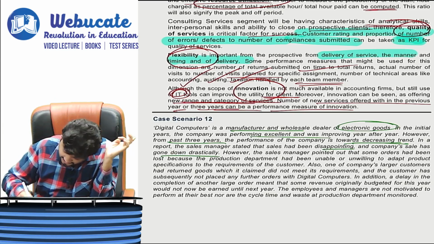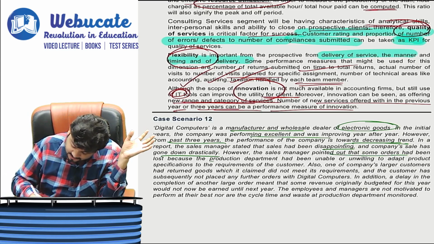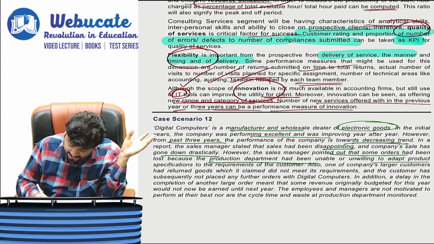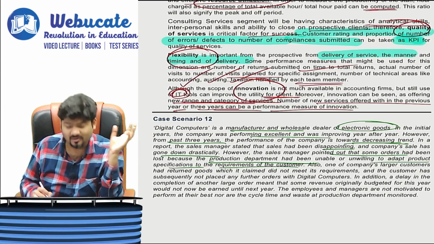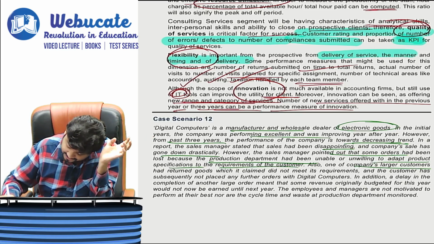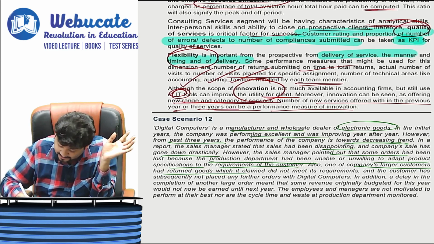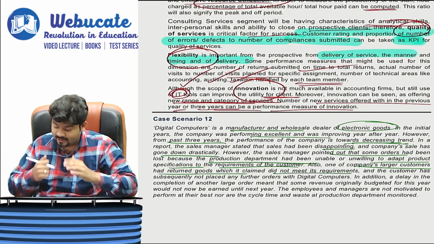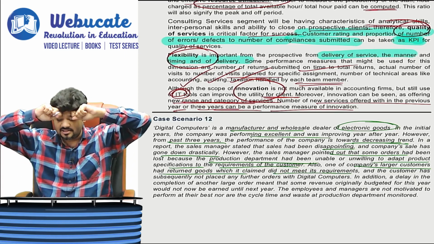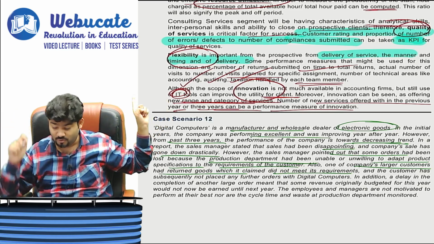However, the sales manager pointed out that some orders have been lost because the production department is unable or unwilling to adapt product specifications to the requirements of the customer. Also, one of the company's large customers has returned goods which it claimed did not meet its requirements, and the customer has subsequently not placed any further orders with Digital Computers. Now, this is warning bells for us, warning bells.